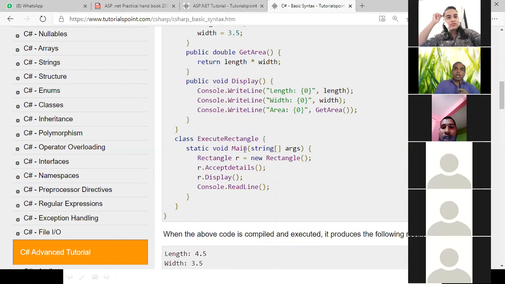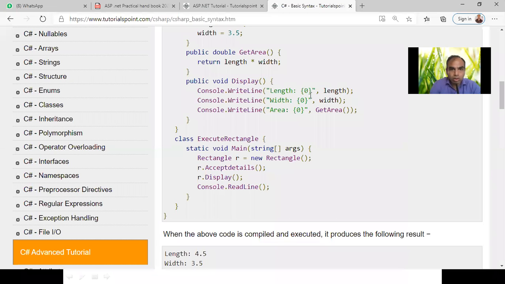So class execute rectangle, that is static void main string arguments. Class execute rectangle, that is your what? Main class, because we have declared the main method inside it. So your main class is Execute rectangle. Here we have the object. See that now, in the main method.